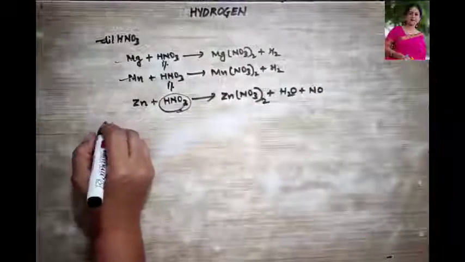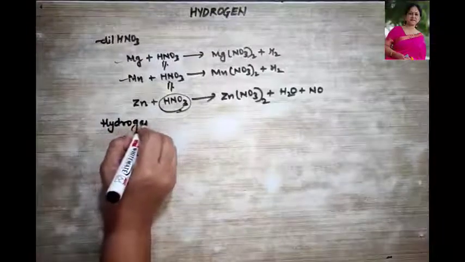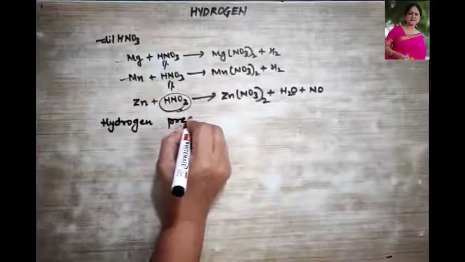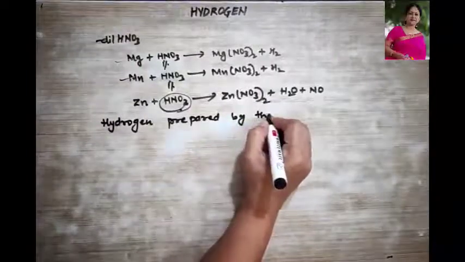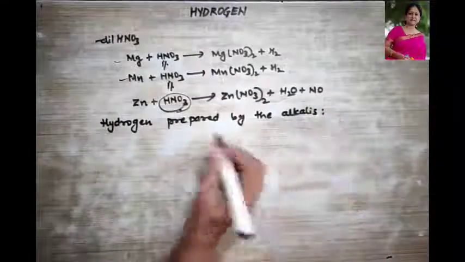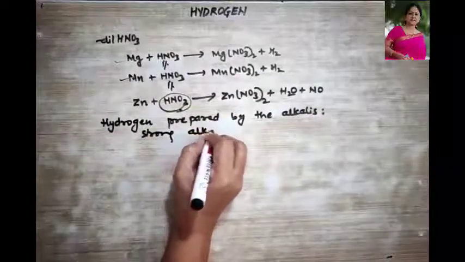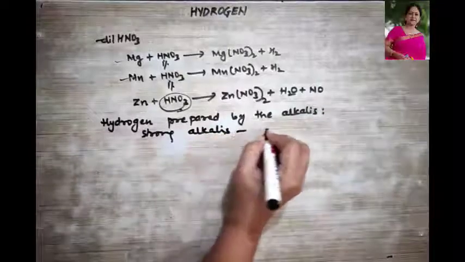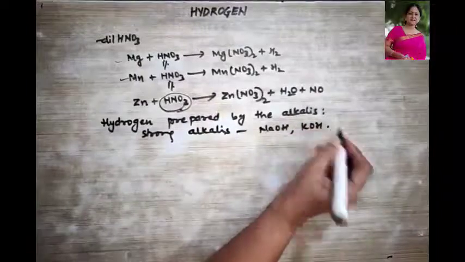Now we are going to study how to prepare hydrogen by the alkalis. Now, what is an alkali? Strong alkalis are your NaOH and your KOH, okay?